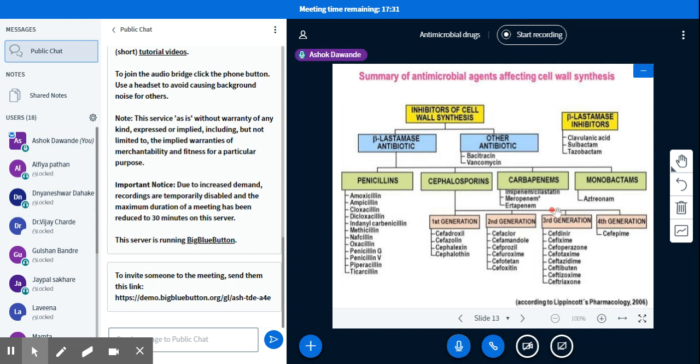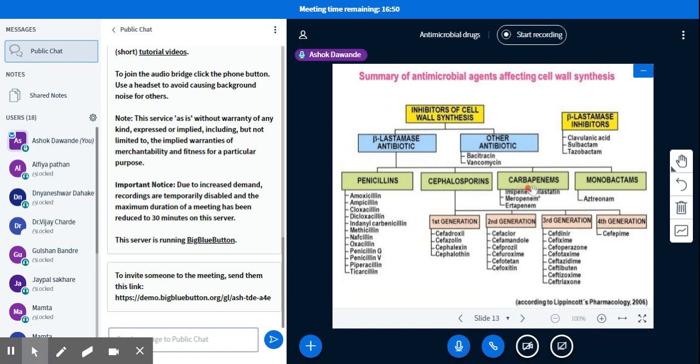Here you can see the summary of antimicrobial agents affecting cell wall synthesis. These are the inhibitors: beta lactam antibiotics, where you can see penicillins such as amoxicillin, ampicillin, and piperacillin, then cephalosporins, which include first generation, second generation, third generation, and fourth generation.